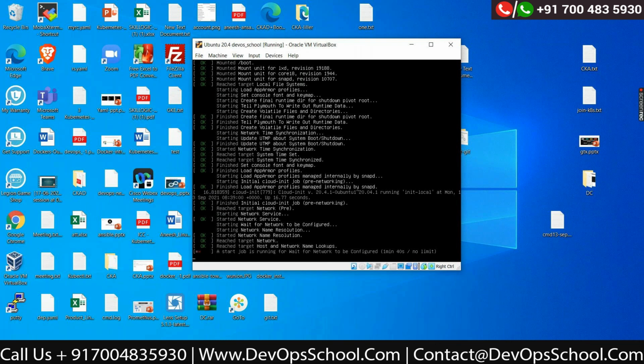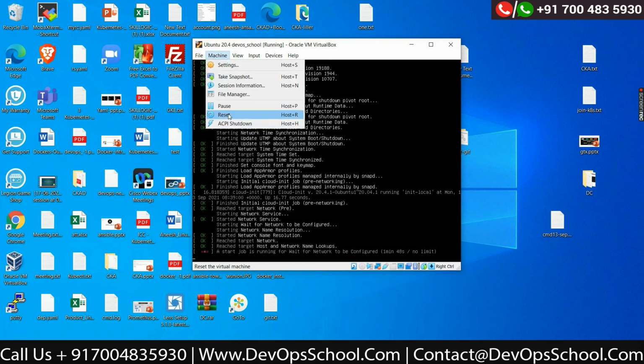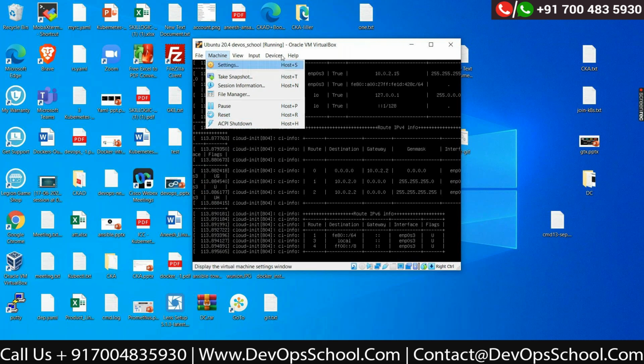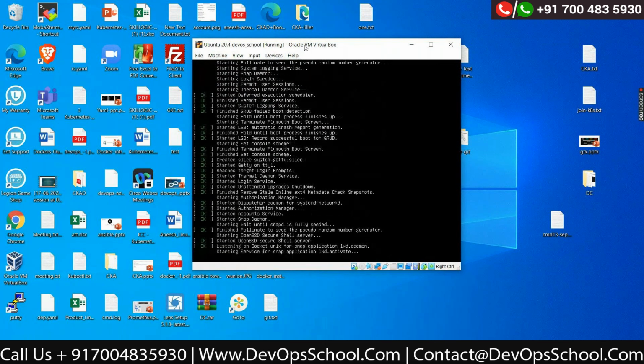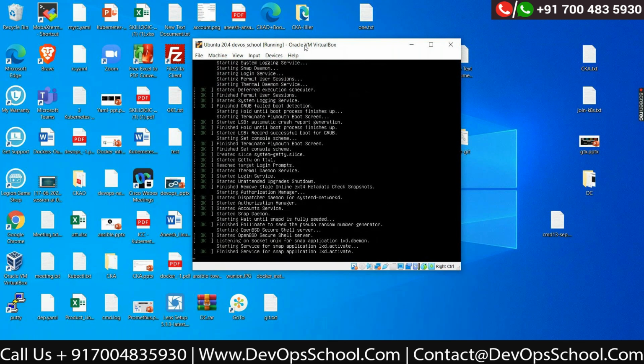What I can do is enable networking here and restart this VM again. Luckily I didn't restart it, and as soon as I enabled the network, it started.